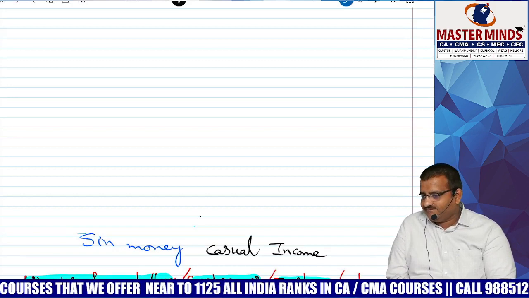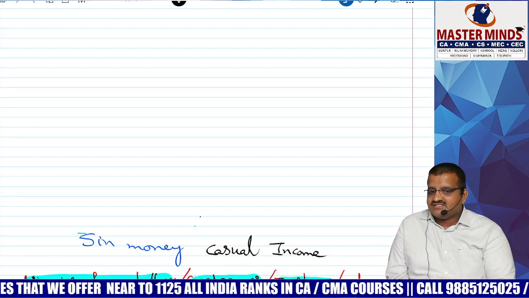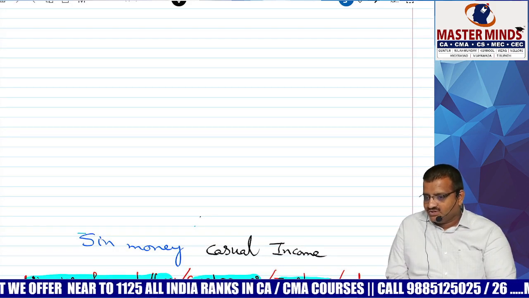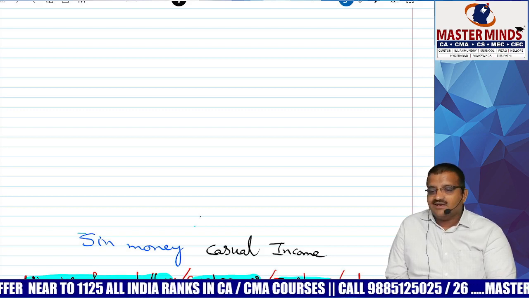First one, sin money. I repeat, sin money. In GST also sin goods are there: sin goods like tobacco, alcohol, etc.